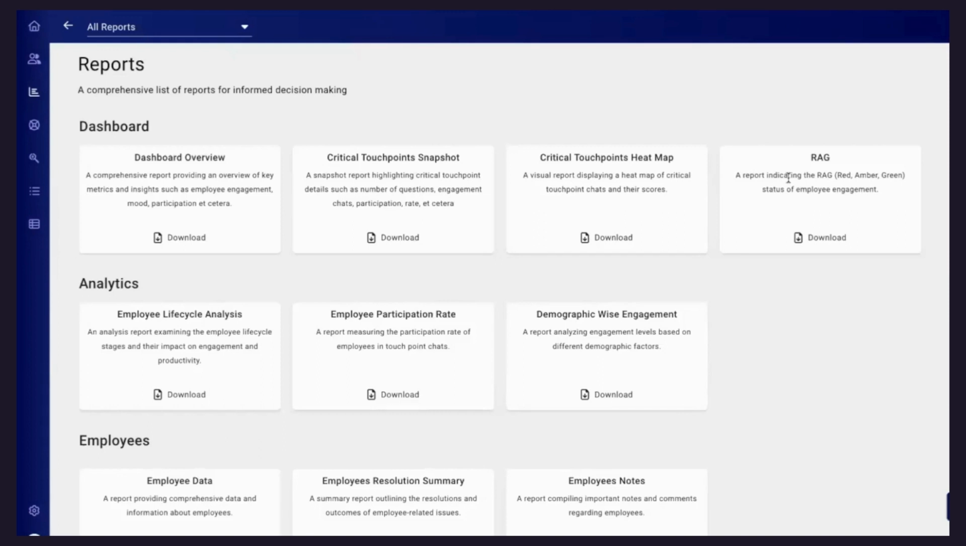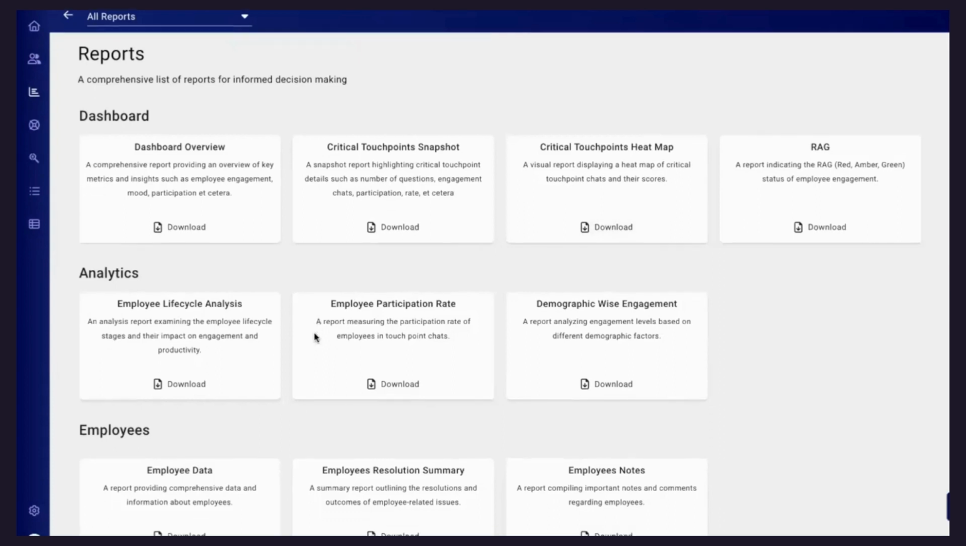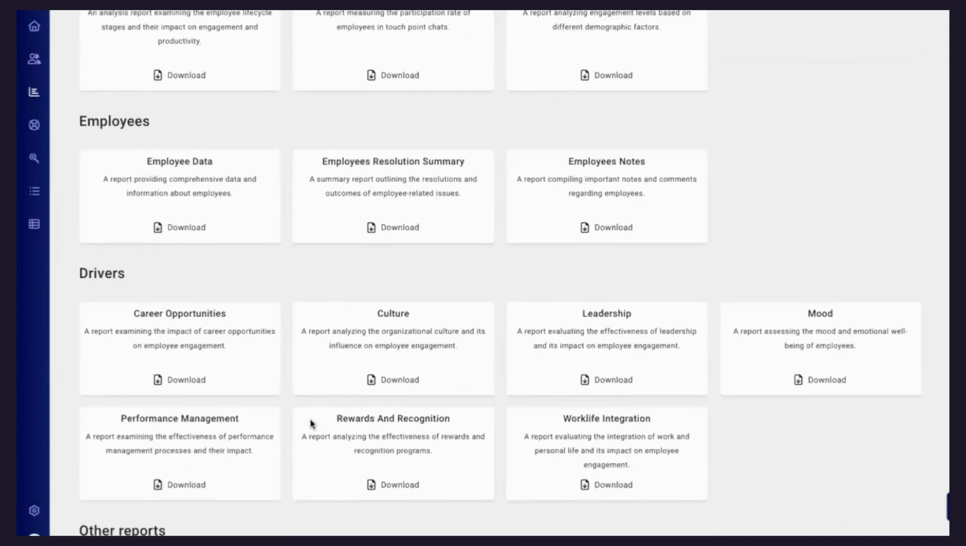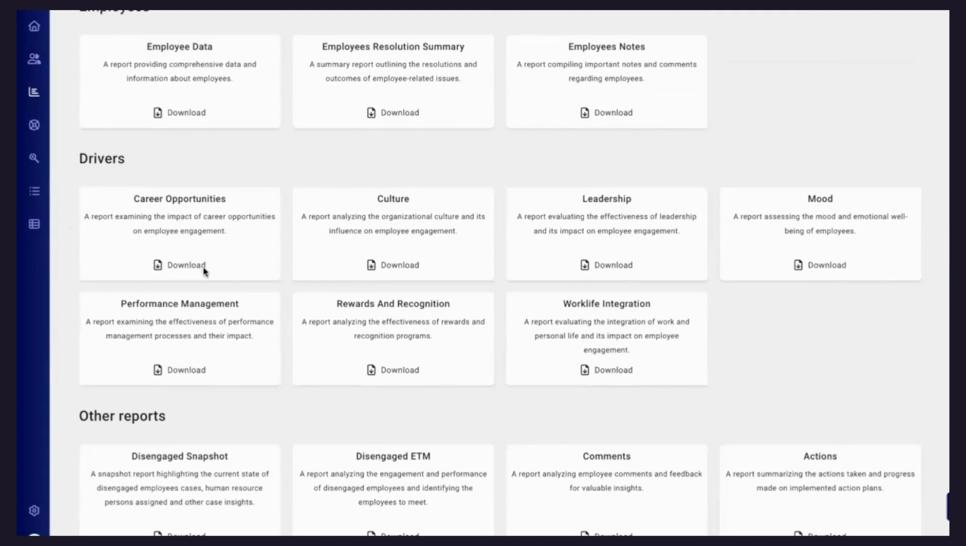So this is one report which most of the HR business partners are using, because this is very comprehensive to give you complete detail of your employees, what is working for them and what is not working for them. Then we have employee life cycle analysis, participation rate, and you can also pull out reports on different drivers, like the career opportunity report in the organization.